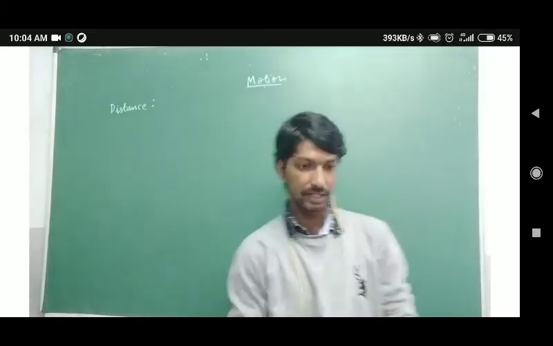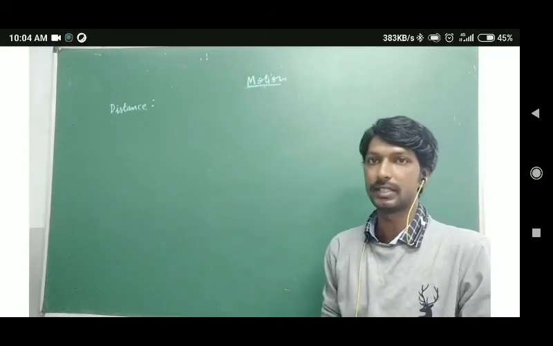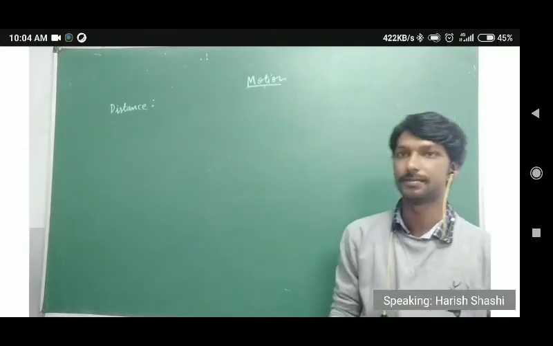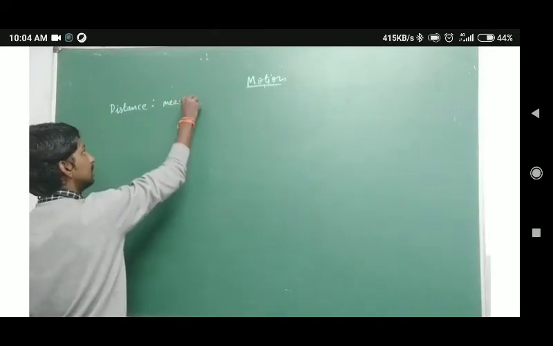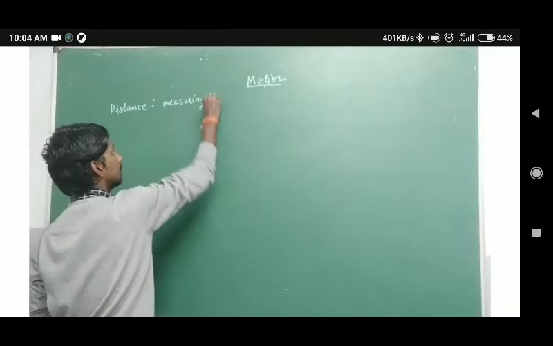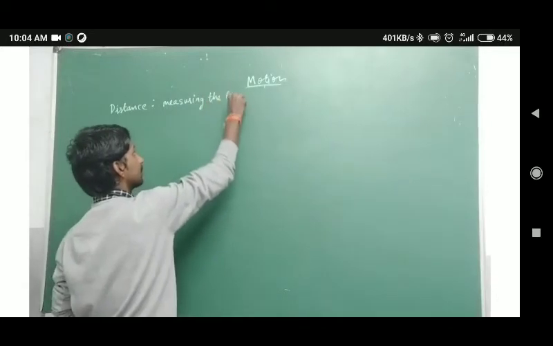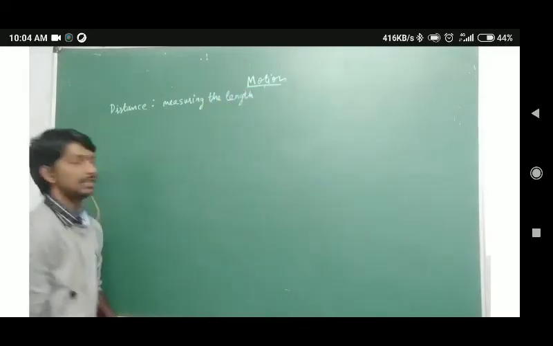If an object is traveling for 100 meters, that is measuring the length. So distance you can define as measuring the length. Measuring the length, you can understand what this term means.